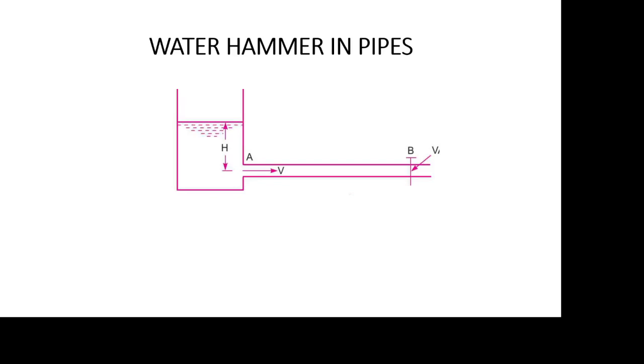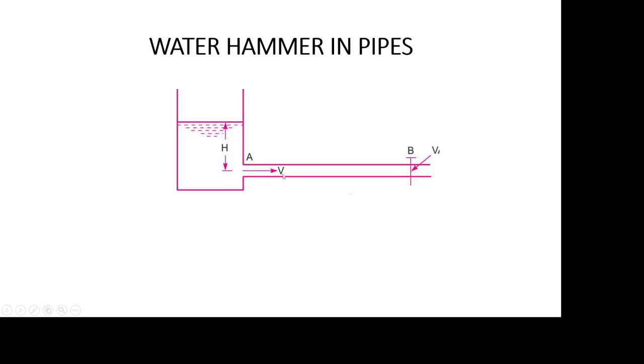So now we will see water hammer in pipes by considering a pipe AB as shown in the figure, connected at one end to a tank containing water at a height of capital H from the center of the pipe. At the other end of the pipe, a valve is used to regulate the flow of the water. When the valve is completely open, the water is flowing with a velocity.